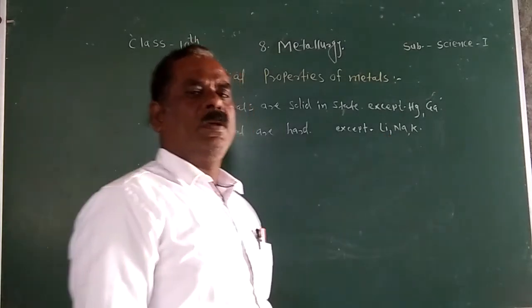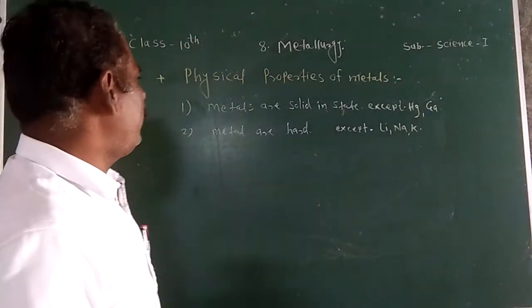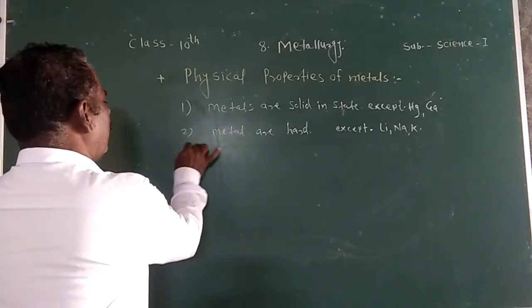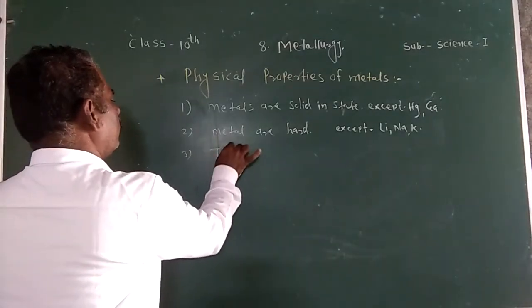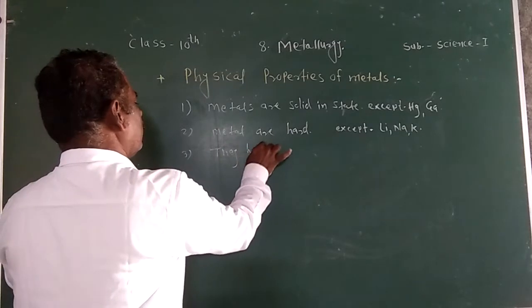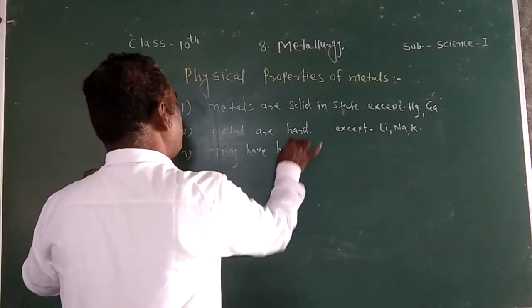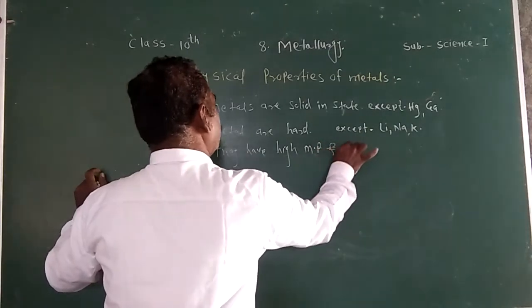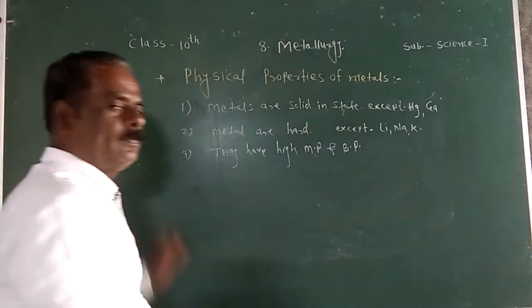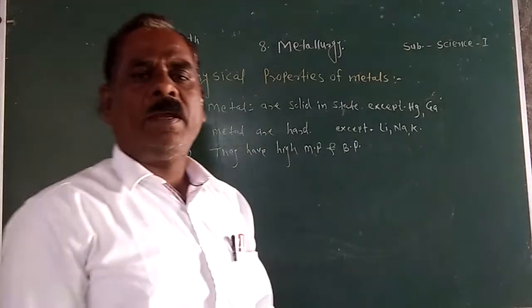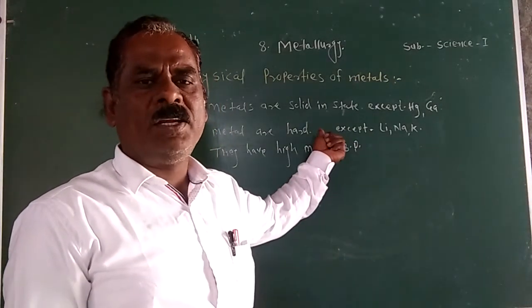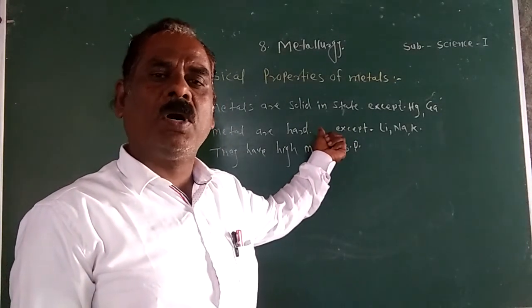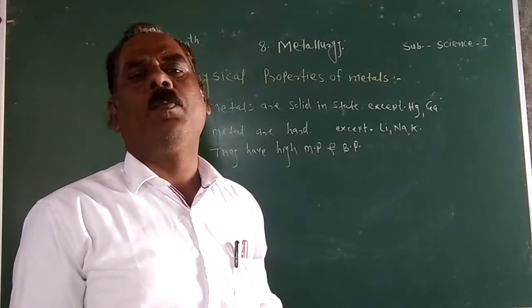I understand. Next property, metals have a high melting point and boiling point. You know that metals are hard in nature. Why are they hard? Because metals contain the metallic bond.